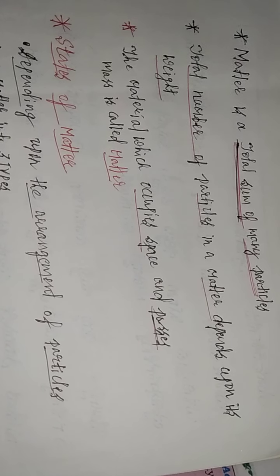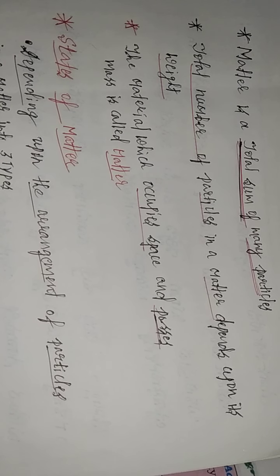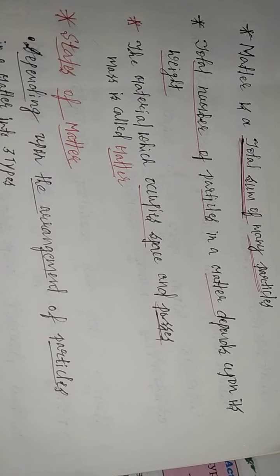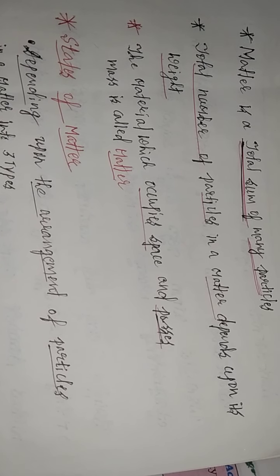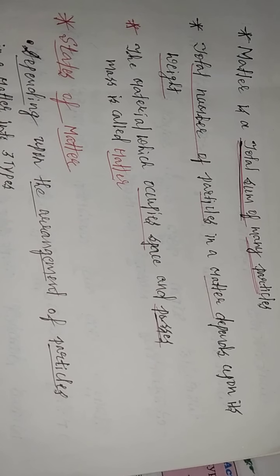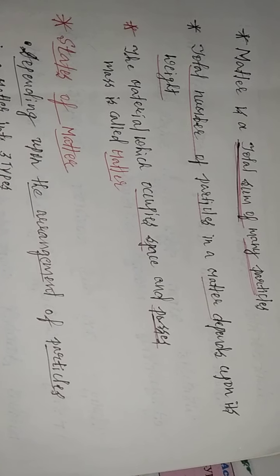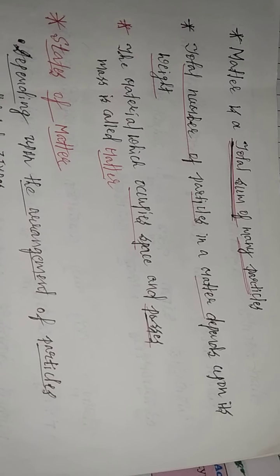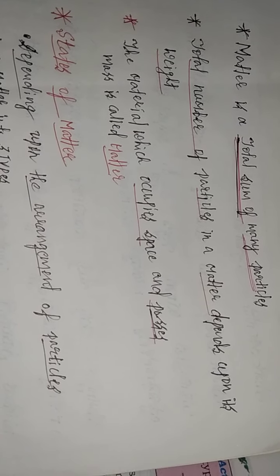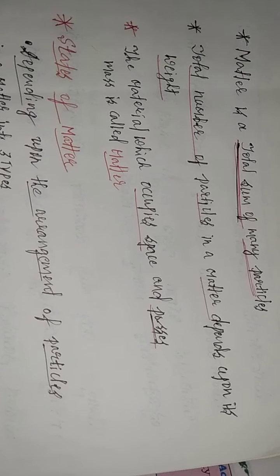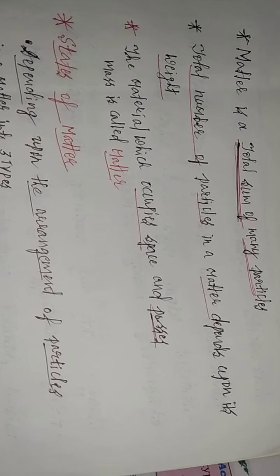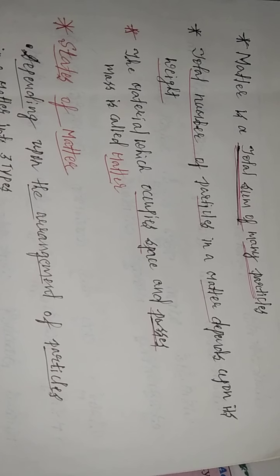The material which occupies space and possesses mass is called matter. Here the properties of matter are that matter occupies space and matter has mass. These are the two common properties of matter, and that is why we define matter on the basis of its properties.